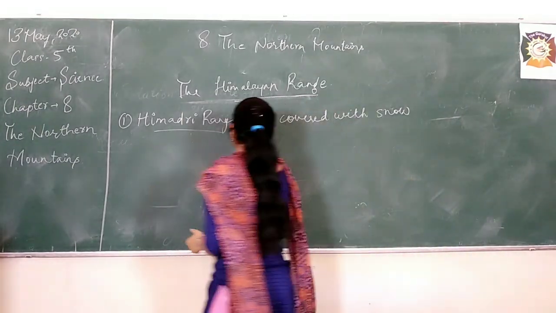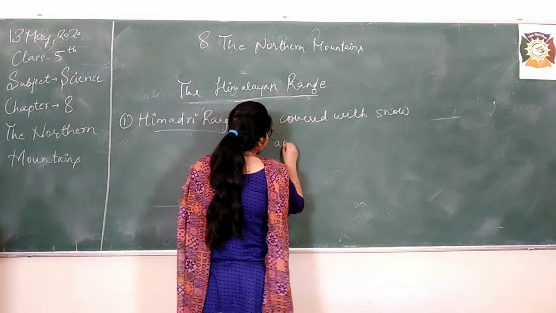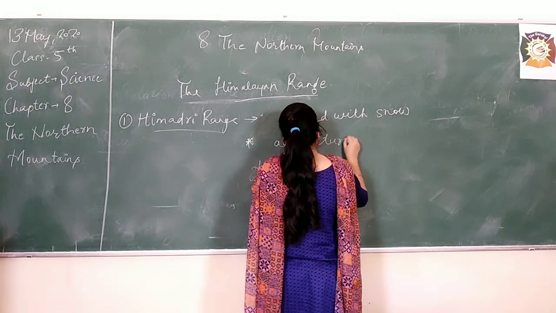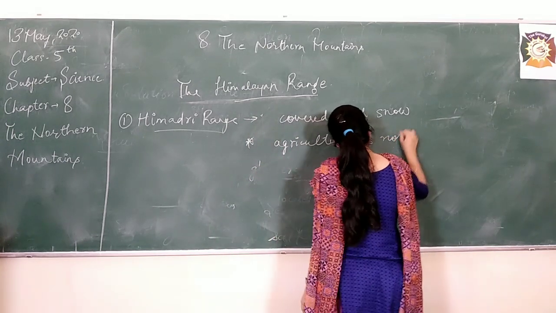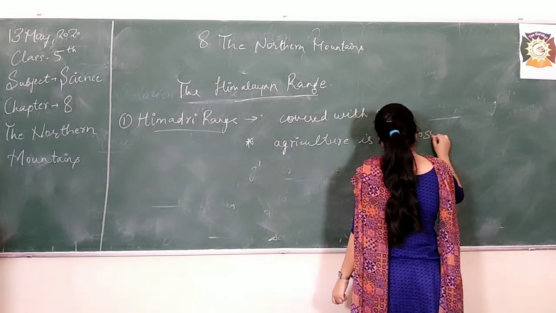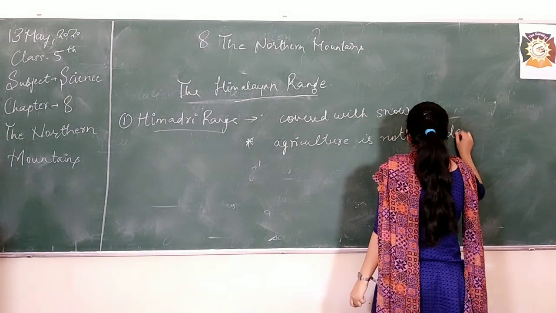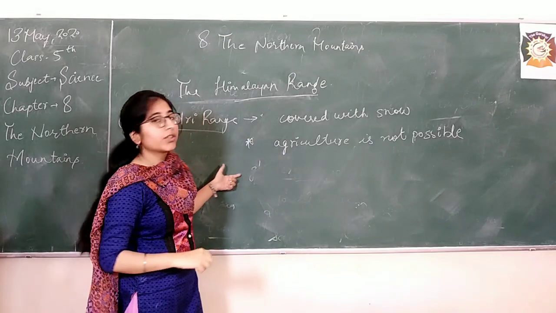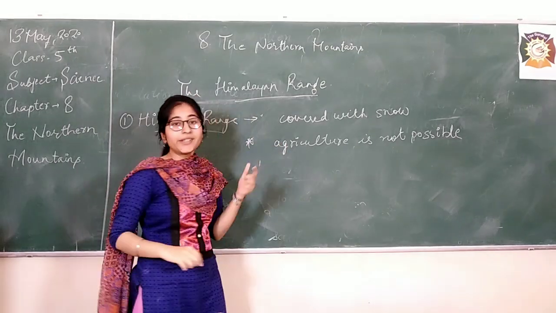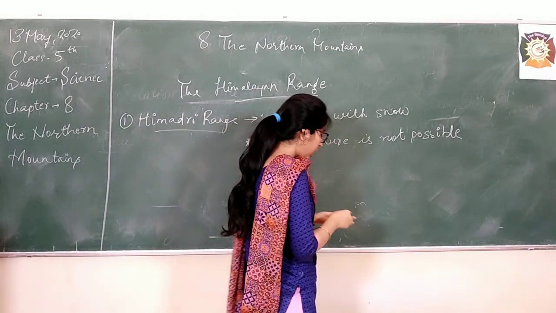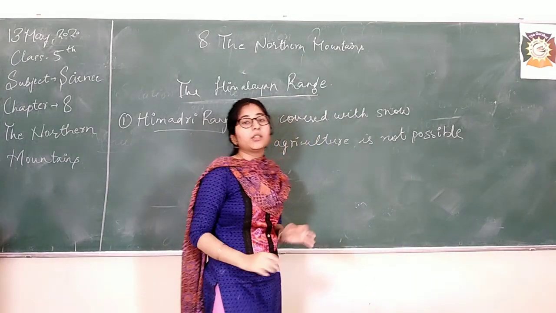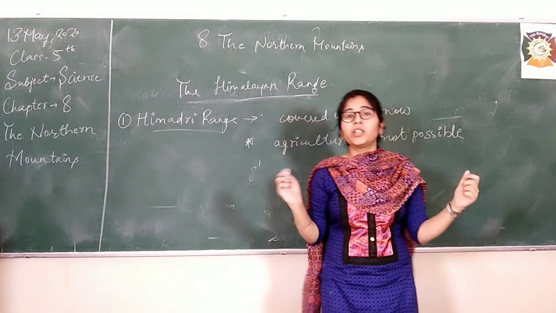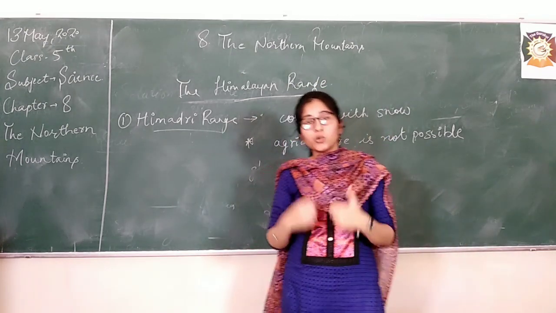So the plants and trees are almost negligible. No agriculture is possible in these regions due to the climate. Also very few people live in these areas because it is very cold, and if they live, they need very heavy jackets and woolens to survive.